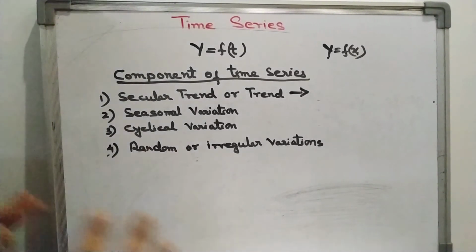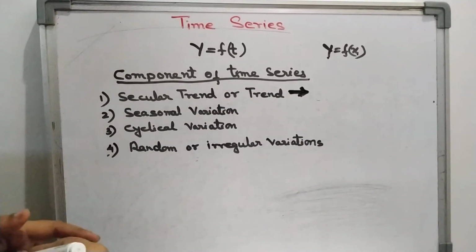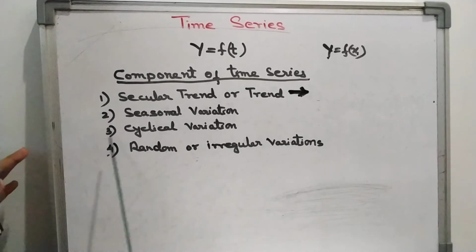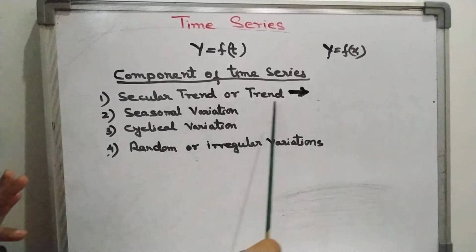So these are the components of time series, and the next topic is the measurement of trend. We will study the measurement of trend in this chapter. Measurement of seasonal variation and measurement of cyclical variation are not there, only the measurement of trend.